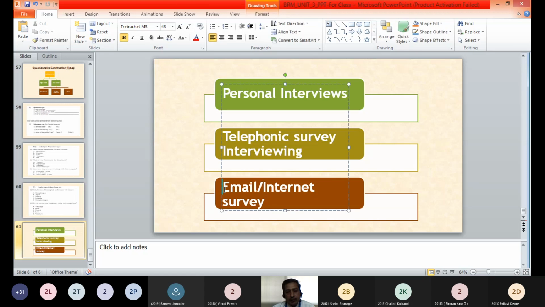However, the main disadvantage of email and internet surveys is that they have very low response rates. You do not have any control over the respondents. Many times respondents will avoid filling up such surveys, so the response rate will be very low. Another disadvantage is that the researcher will not have any control over the respondents and will not be able to observe their reactions. So these are the three methods by which, using questionnaires, we can collect data from respondents.